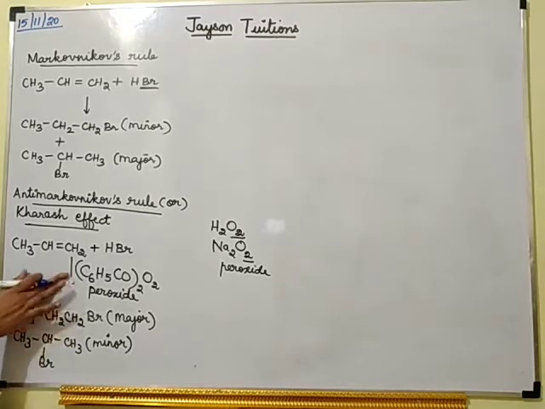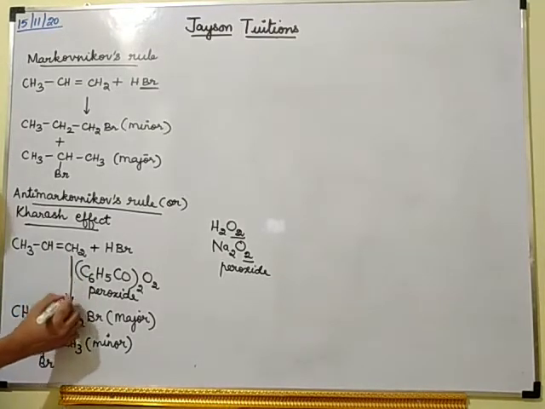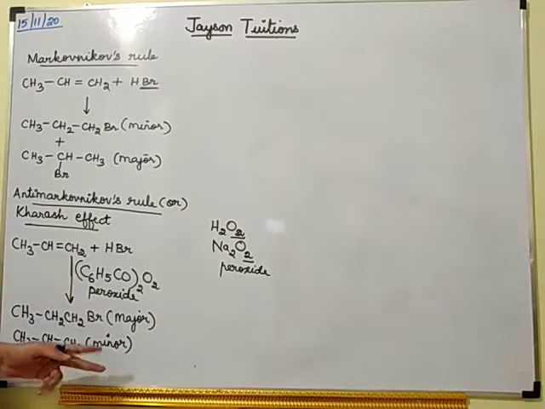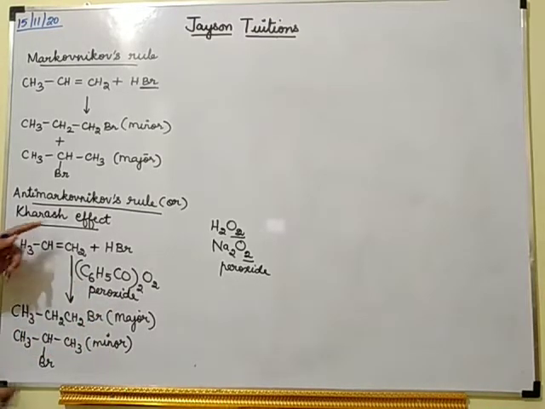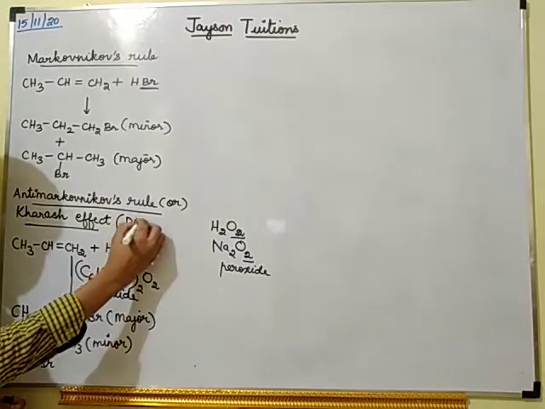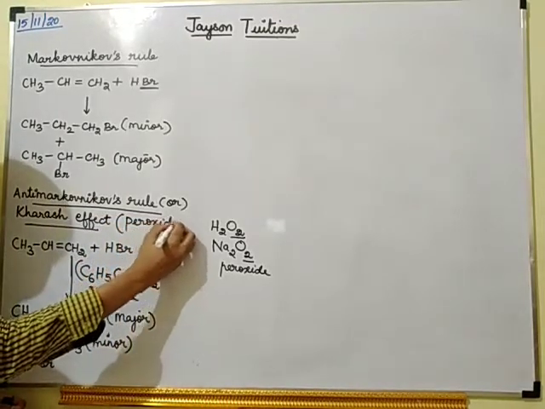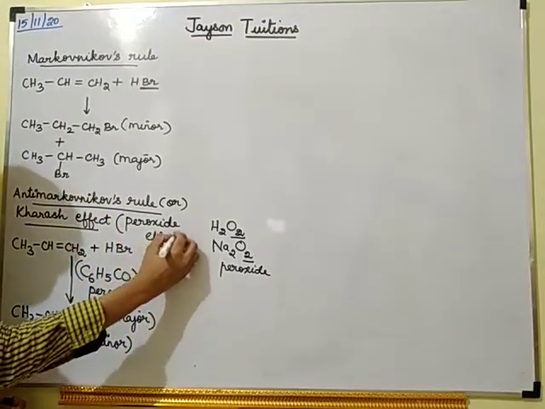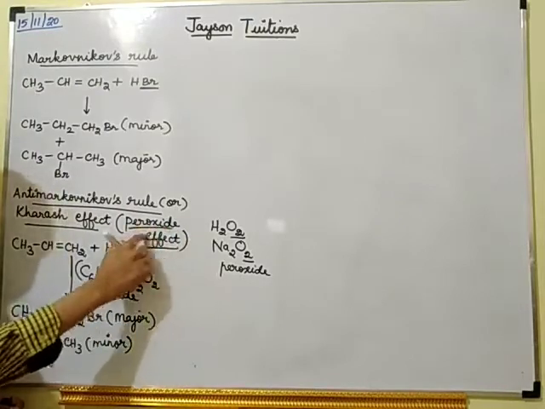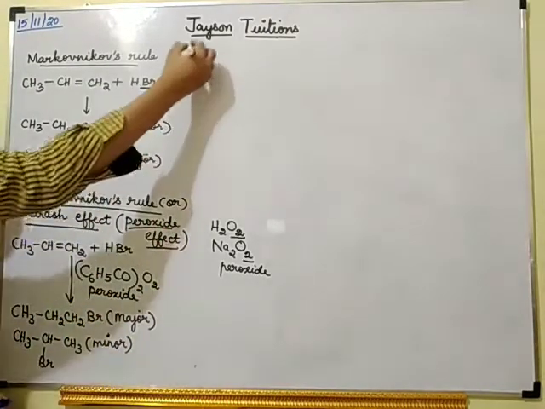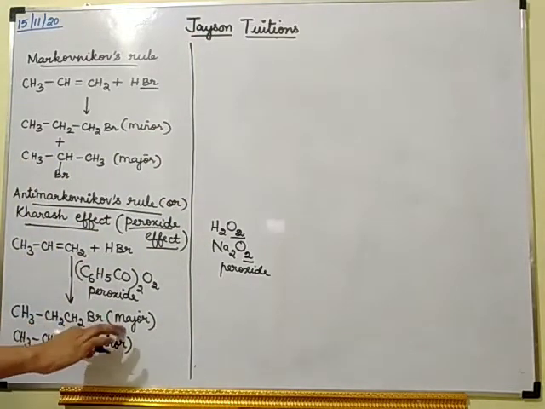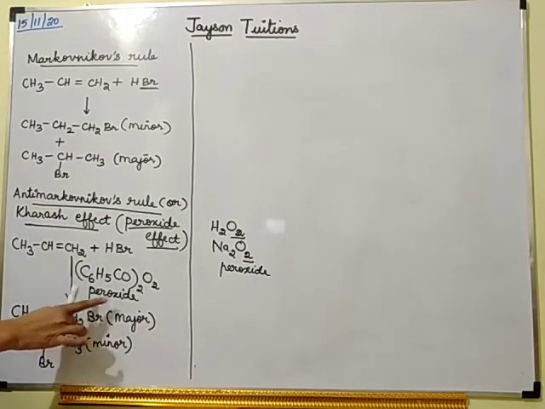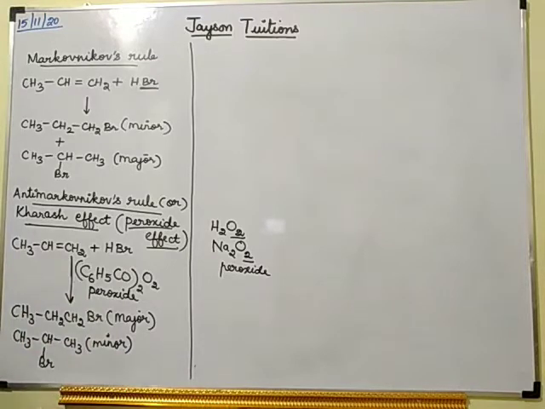This transformation he got because of adding a peroxide. So this Kharash effect is also called the peroxide effect, because we get this as major and this as minor only if we add peroxide.